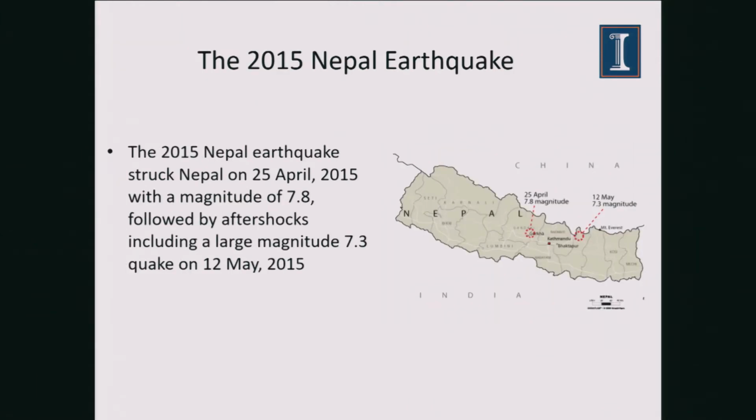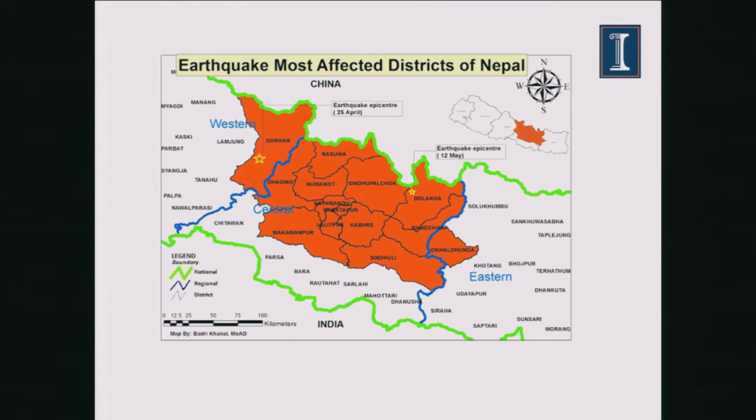Just to give a little bit of background, the main 2015 Nepal earthquake happened on April 25th of 2015 with a magnitude of 7.8 on the Richter scale. And then, less than a month after that, we had a second earthquake around the same epicenter, of magnitude 7.3, on May 12th of 2015. As you can see, the most affected areas were around the capital city, Kathmandu, and the cities around it.